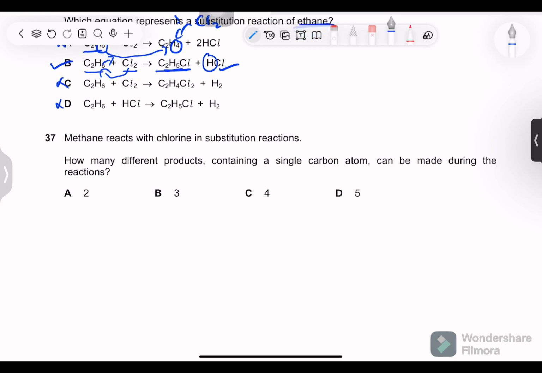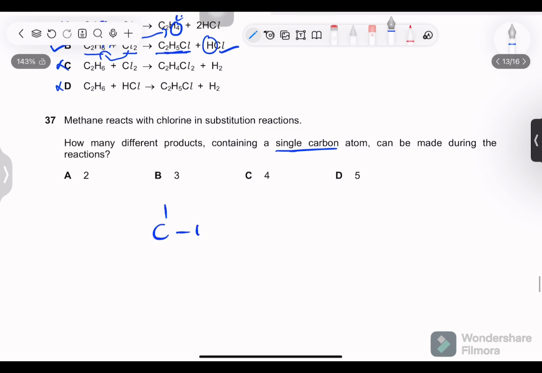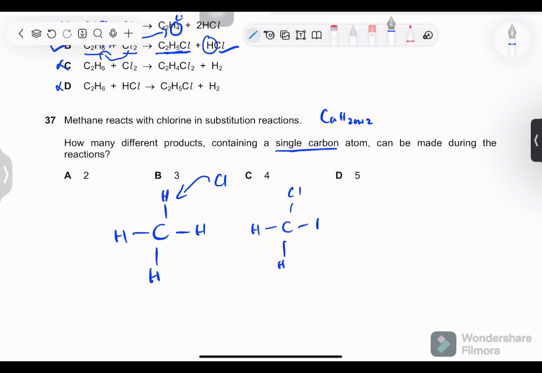How many different products containing a single carbon atom can be made during the reaction? So methane contains four hydrogen, one carbon. CH4 is the formula. CnH2n+2 is the general formula. So once we do substitution, Cl comes, so this will become this. We do this again, another Cl comes because we can do it endlessly. Another Cl comes, two hydrogen remains.